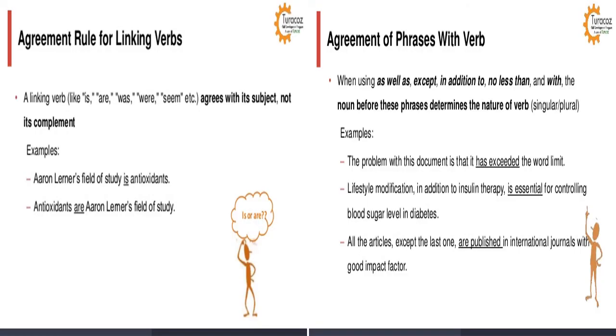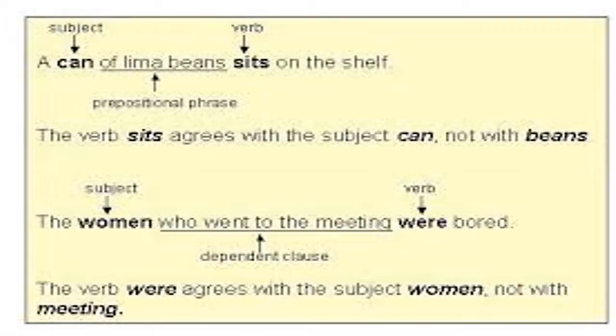Now a linking verb, that is, are, and all, agrees with the subject. It agrees with the main subject. Now, a can of lima beans sits on the shelf. So why is it sits? Because it's not the lima beans, it's a single can.